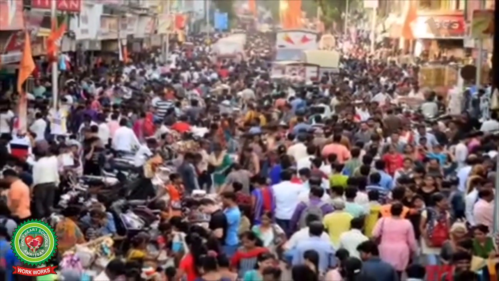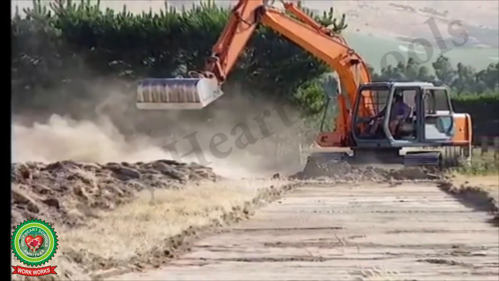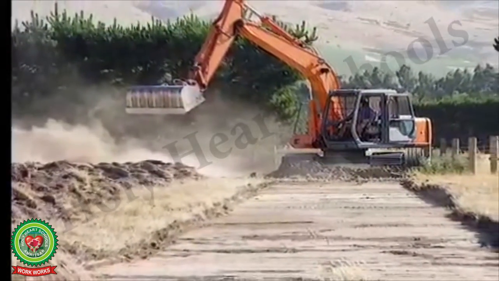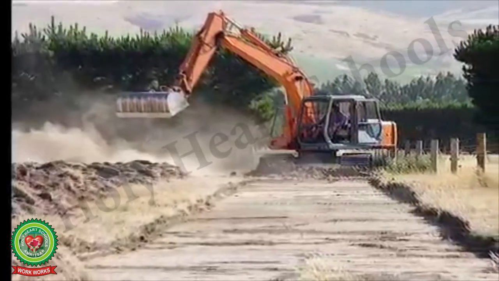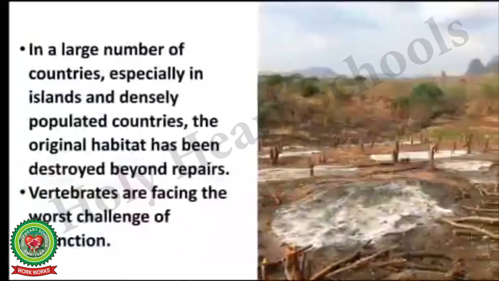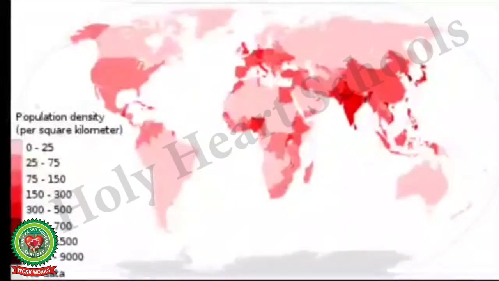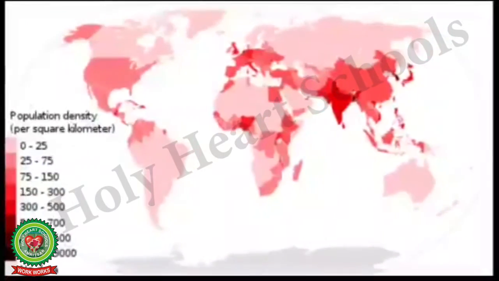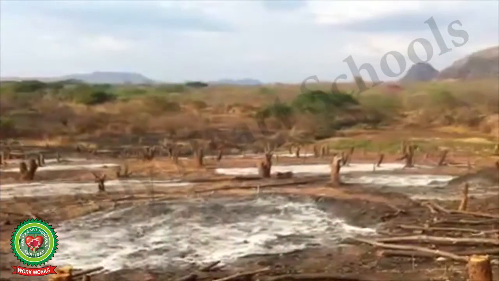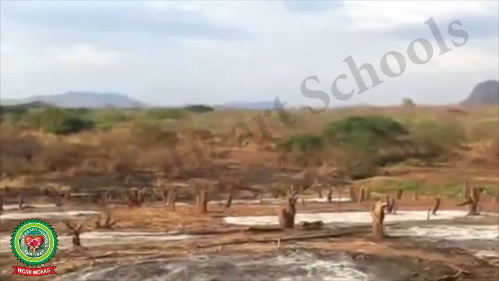Growing human population and modern human activities are the major cause of loss of biodiversity and extinction of species. In a large number of countries, especially in islands and densely populated countries, the original habitat has been destroyed beyond repair.